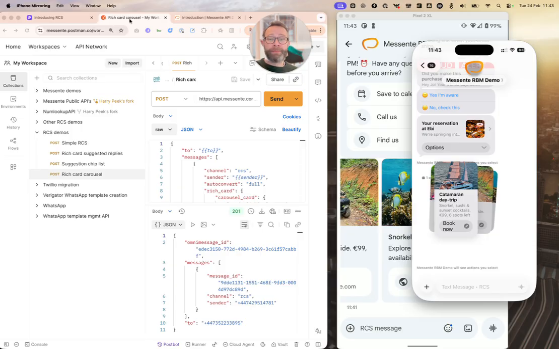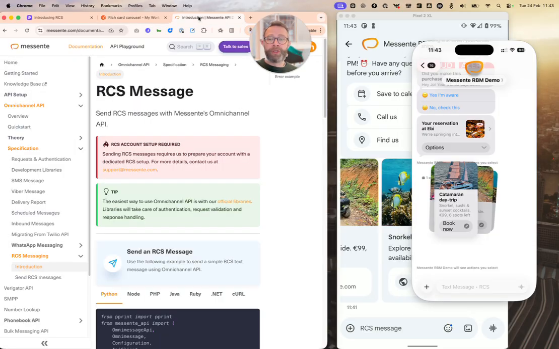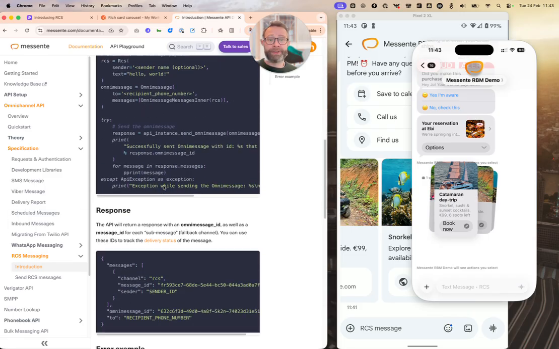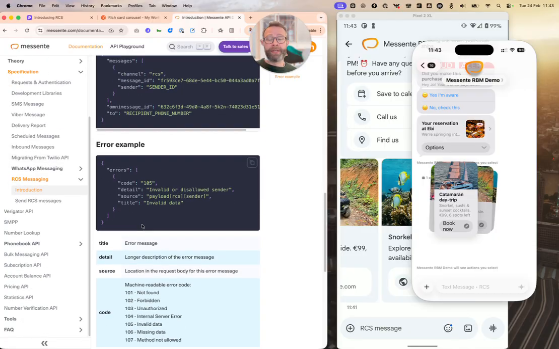If you want to find out more, do go onto our documentation page under RCS Messaging. You will find how to send a message, what the API controls look like, and then please talk to our team. We can guide you through where this is currently available. Our initial launch market is Germany, but there will be other markets coming soon. So please get in touch. We'd love to help tell you more and help get you set up.